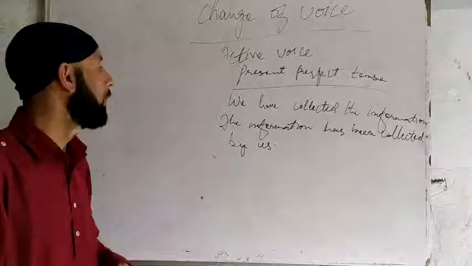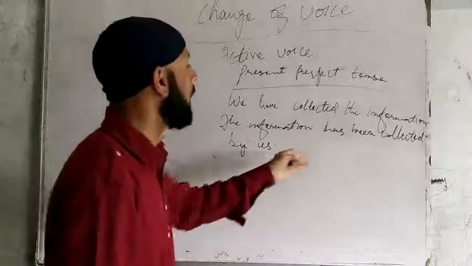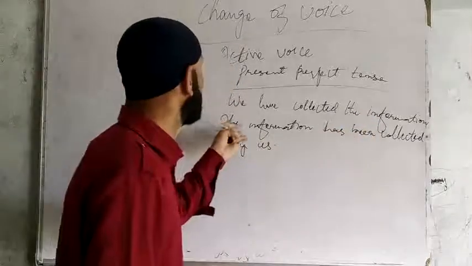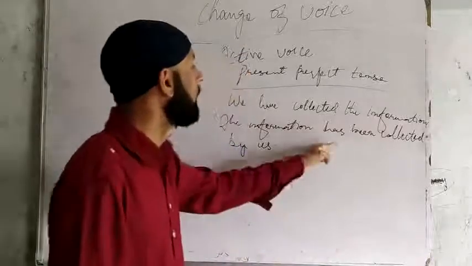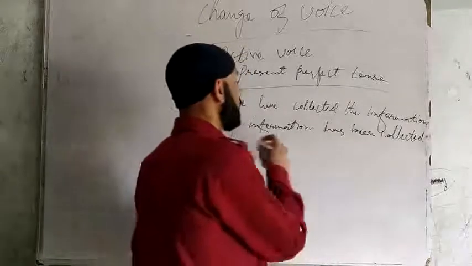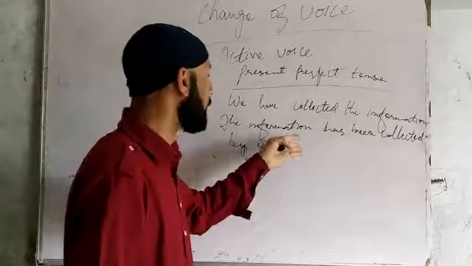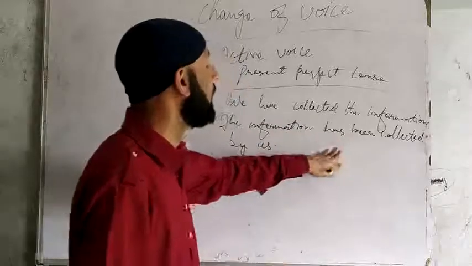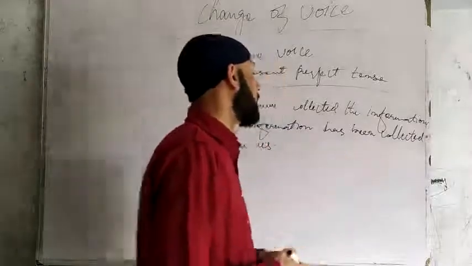Us is the passive case of we. The information was the object, and we turned it into the subject. Then has, as the subject is third person singular, and been is added before the third form of verb.